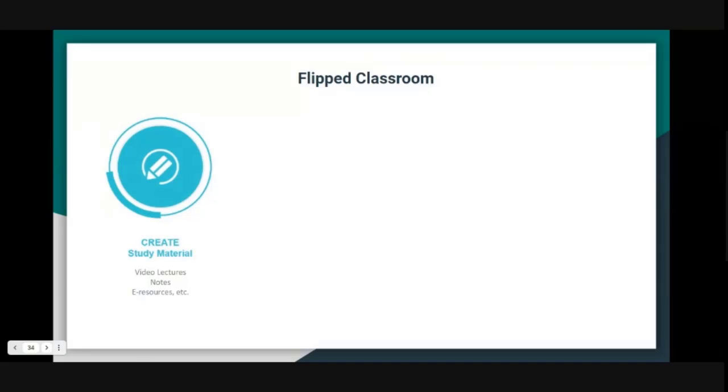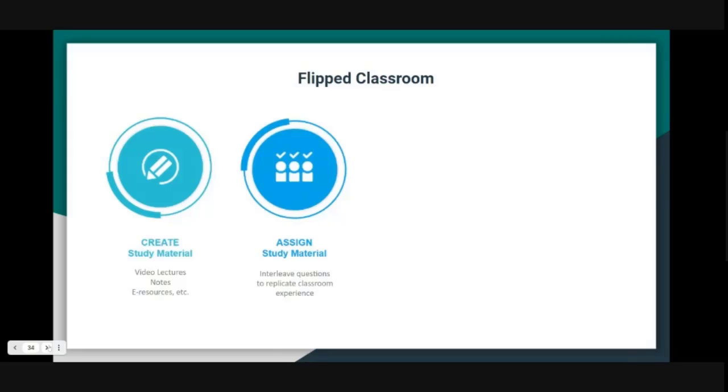You need to create material, the material that you would share with the students before the class. Then you need a mode to assign that study material. How you do that is up to you. Now, the best way to lose a learner is to just make a PDF and share it with the students, and then we will have absolutely no way of knowing whether they actually went through that PDF or not, right? So it will be better to interleave some questions in between. By giving this study material, in a way, we are trying to replicate a classroom behavior.